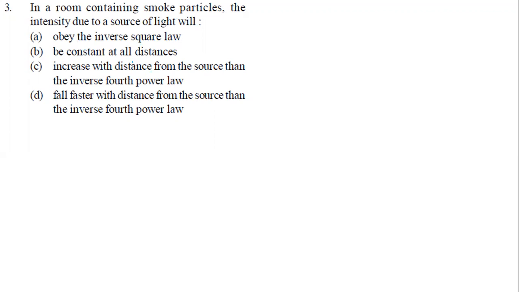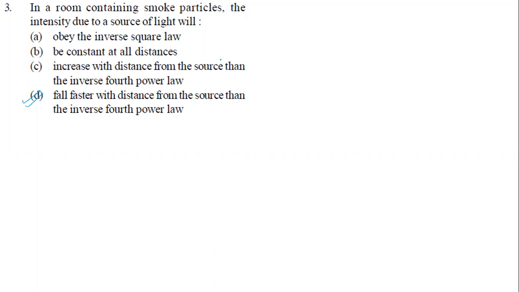It is not going to be constant. Increase with the distance is never possible. Fall faster with the distance from the source than the inverse square law, so here the answer is that it is going to fall with the inverse fourth power law. You should remember: in a room containing smoke particles, the intensity will fall with the fourth power. Just need to remember this one.